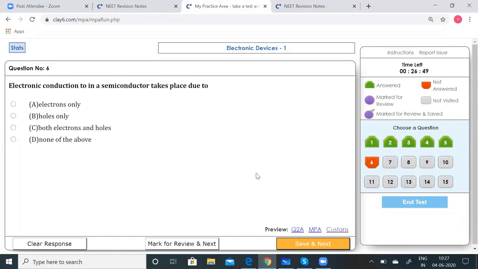Electronic conduction in a semiconductor takes place due to electrons only, holes only, both electrons and holes, none of the above. So electronic conduction in a semiconductor will take place due to the charge carriers, both electrons and holes. So it is due to both the electrons and the holes. So C should be the correct option.